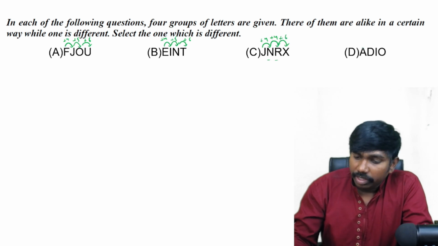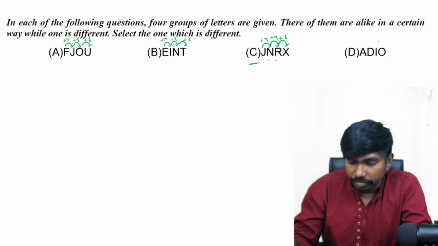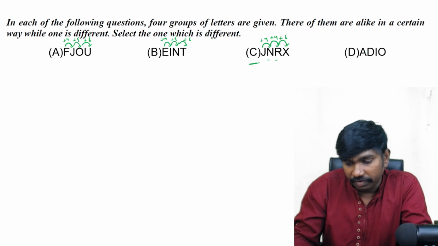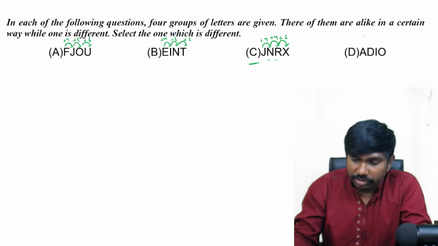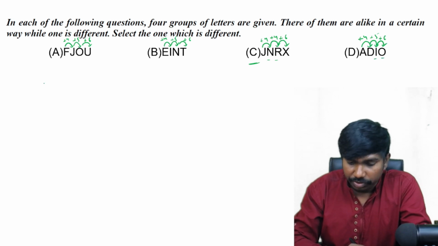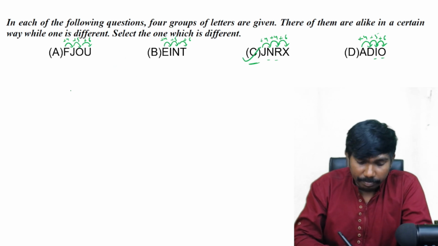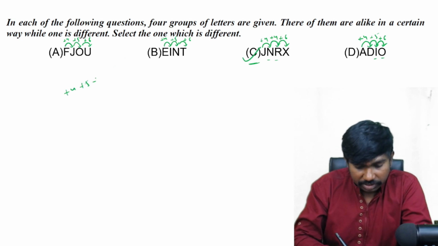Okay, coming to the last option, maybe this can be the answer because it is different from the first two. Without verifying the fourth one, don't confirm the logic. D to H it is +4 and D to I, 4 and 9, +5, and I to O, 9 and 15, it is +6. So yes, answer is option C because all except option C are following +4 +5 +6 logic.